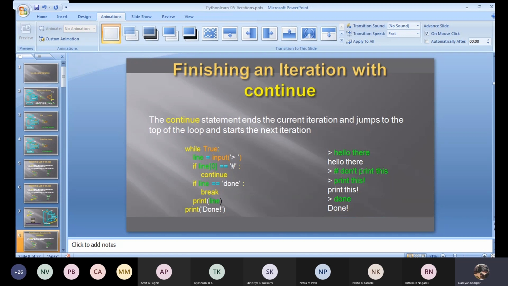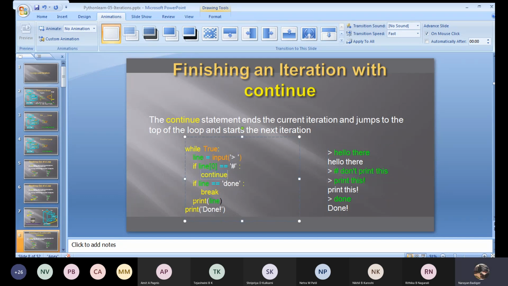Are you observing this? After this third line, I don't have any output there. No print statement will be executed. Why? This continue statement will do that.